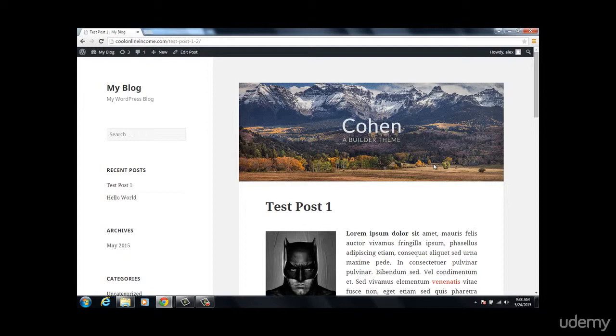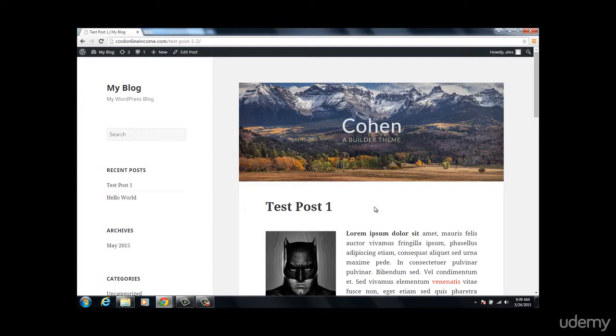Further along the course, I will show you how you can actually make changes to your theme. Your theme determines how the featured image will be displayed. Some themes will prefer to show the featured image directly below the title of the post, while most themes actually will show the featured image first and then the title and then the content. But in the more advanced classes, I will show you how you can actually make changes to your WordPress theme to display content the way you want your content to be displayed.